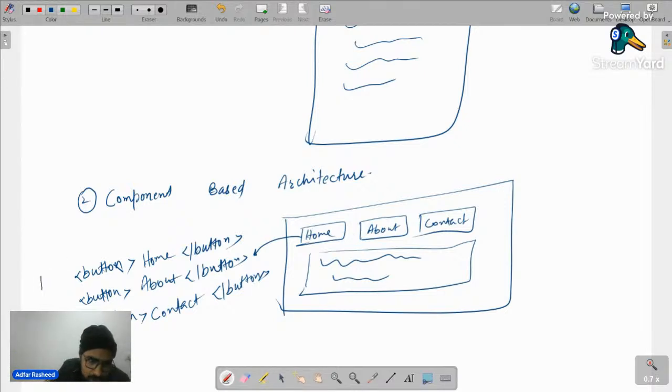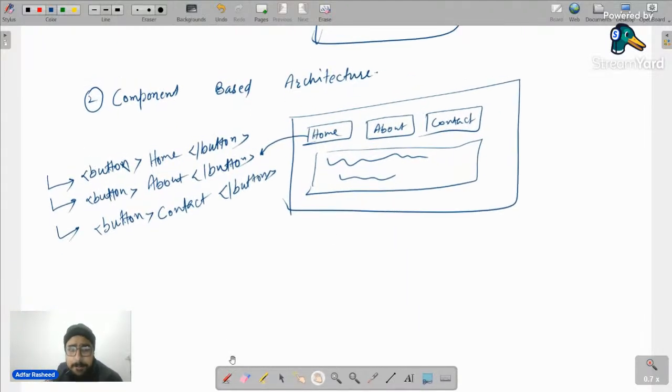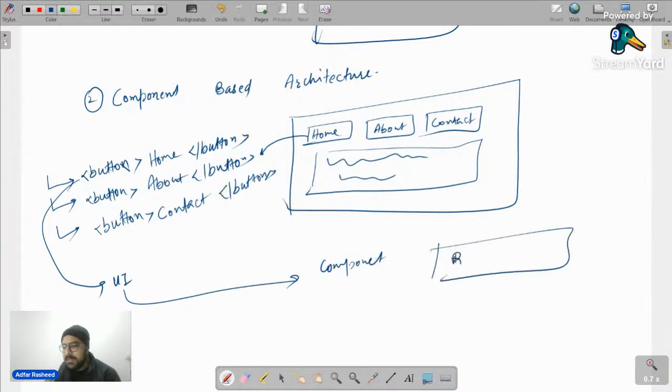But don't you think all of these things are repeating themselves? Yes. As I said, this is a very simple example. Later on, upscale it a little bit and then see the real example on your own as well. But this will give you a complete understanding of what we mean by component-based architecture. Here, this button that I have, instead of repeating the same user interface again and again, I won't do that. I will simply create a component of it, and maybe I will name that component button. But how do we do that? That's something else. That's code.